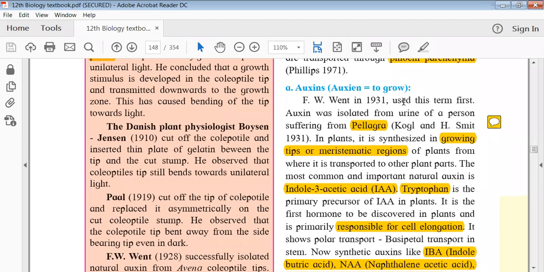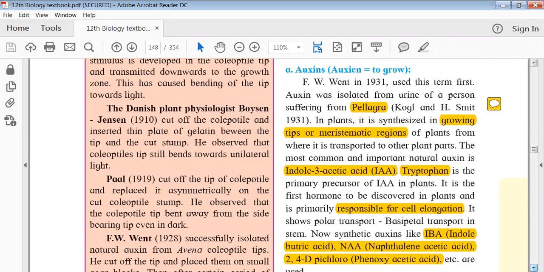So for all the hormones, I will ask you to make a table where the name of the hormone will be the first column, who discovered it will be the second column, third what is the function, fourth what is the precursor for the hormone, fifth location of synthesis, and sixth, example. This is the kind of table I want you all to make, which will help you to understand and study these hormones.